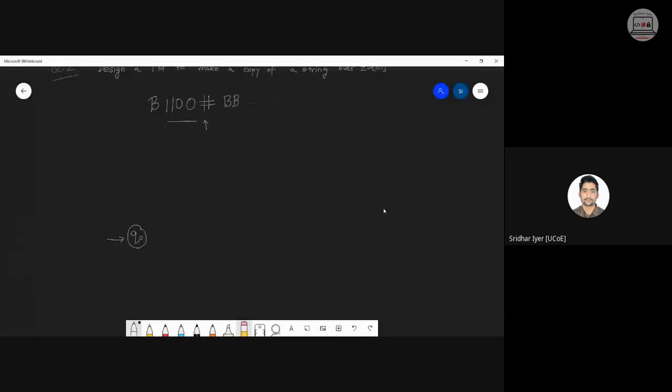Divide into three parts. Okay, let's see. Okay, 1, 0 and a hash. We can do that. We have to do that, but it is slightly different. Hash तो आएगा ही. But whenever we reach hash, it basically indicates that we have reached the end of the string. Right?